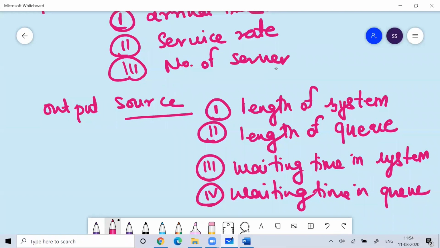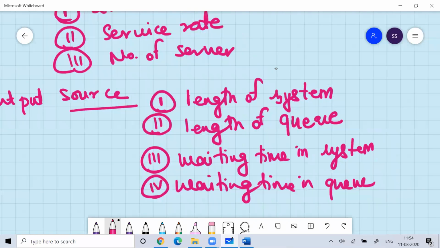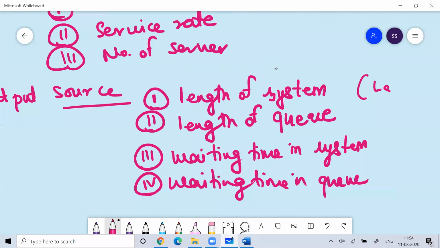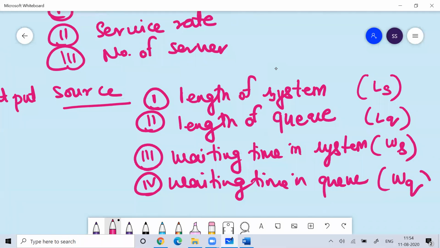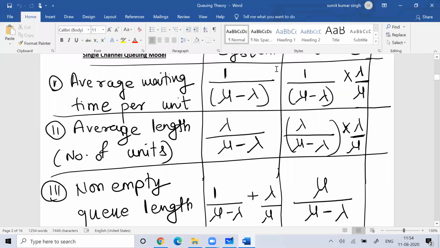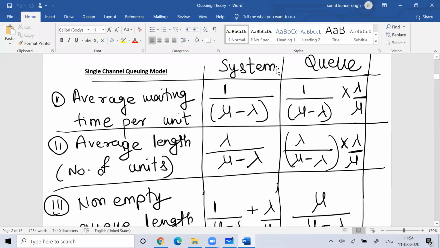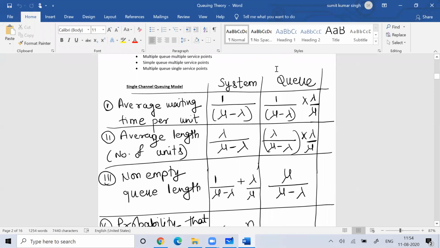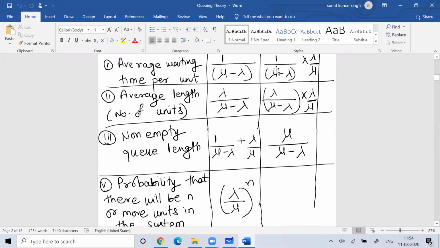The length of system we normally represent with LS. The length of queue we represent with LQ. The waiting time in system we represent as WS. Waiting time in queue we represent as WQ. Based upon them, these are the formulas that I have discussed with all of you, and I told you to remember these formulas.